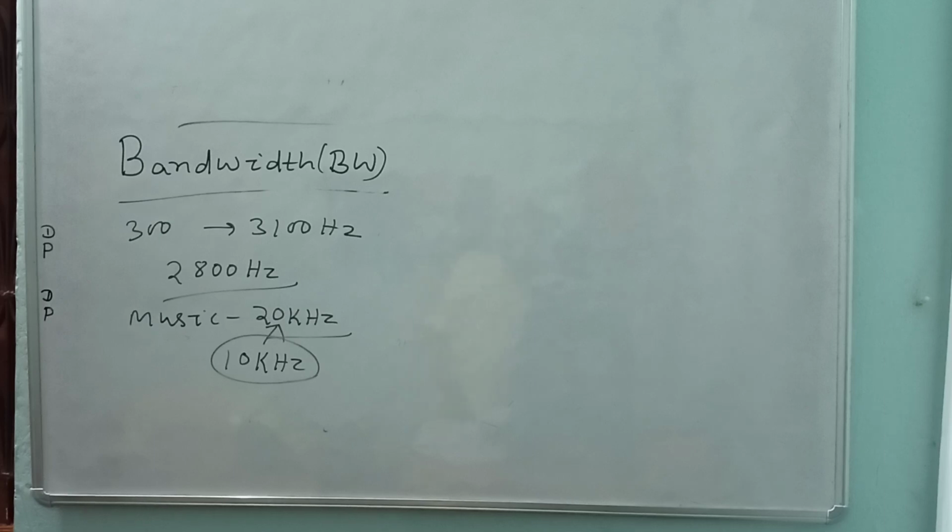Suppose you are adjusting the frequency on your TV. When you adjust in the high frequency band, suppose Star Plus is coming at a certain frequency. But when you choose very high frequency or ultra high frequency, the frequency changes. The same channel will come at a different frequency. So these are the frequency bands in free space communication.